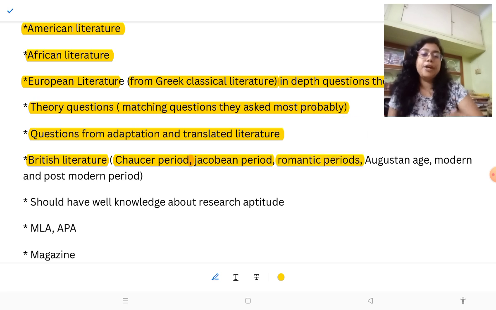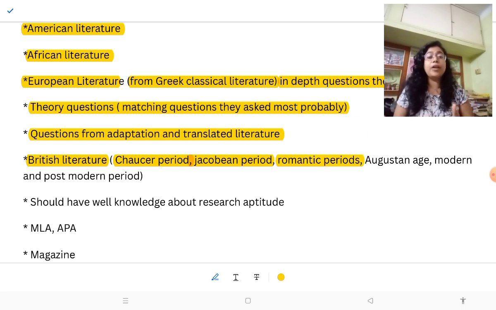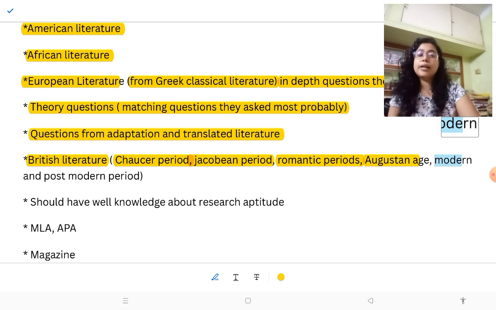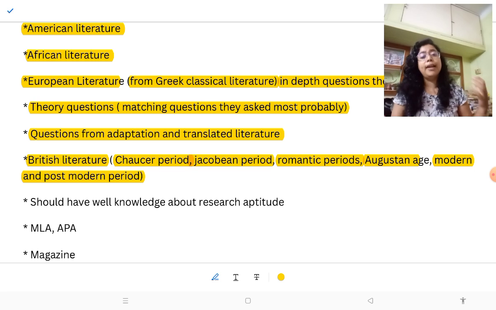Then the Romantic period, they always ask from Wordsworth, Keats, Byron, and you should know the Romantic writers very well, because they sometimes ask in-depth questions from these Romantic writings. Wordsworth's writings, then Keats's writings, they focus on Keats very much. Then the Augustan age, modern age, and you should know the postmodern period like Angry Young Men and absurd literature. Then absurd theatre, they ask this type of questions.